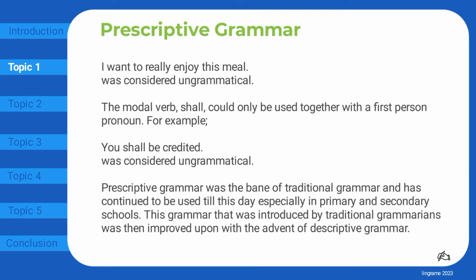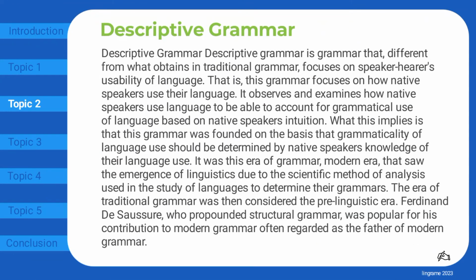The modal verb, shall, could only be used together with the first person pronoun. For example, "you shall be credited," was considered ungrammatical. Prescriptive grammar was the bane of traditional grammar and has continued to be used till this day, especially in primary and secondary schools. This grammar that was introduced by traditional grammarians was then improved upon with the advent of descriptive grammar.